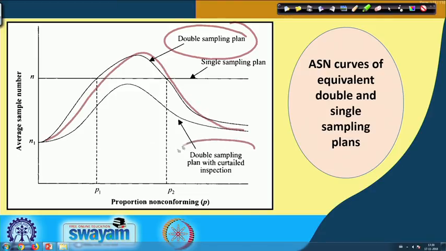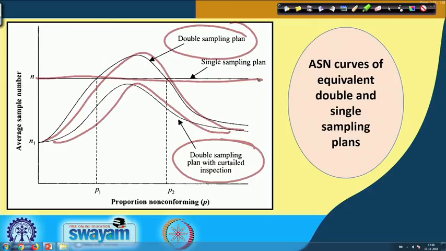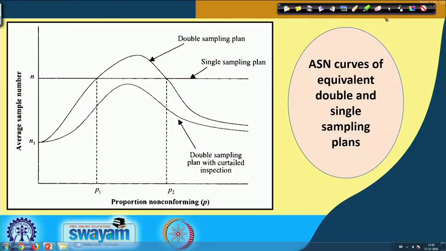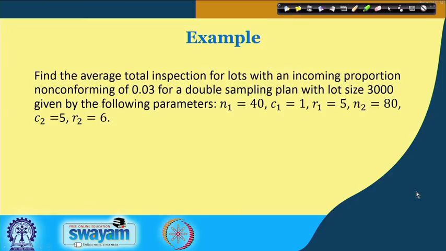In a double sampling plan with curtailed inspection, once you know the decision in the first sample, you will curtail and not go for further inspection, and this gives a lower average sample number. In case of single sample, it is only n, because you are only going for a one-stage decision.